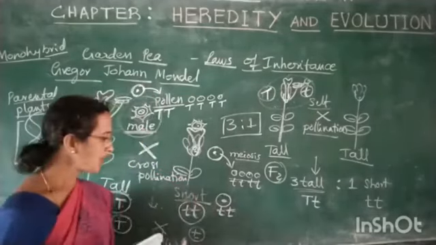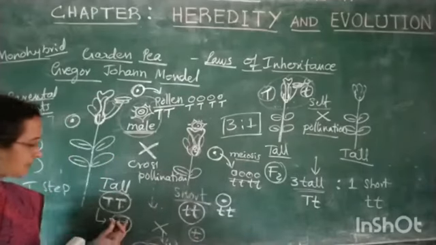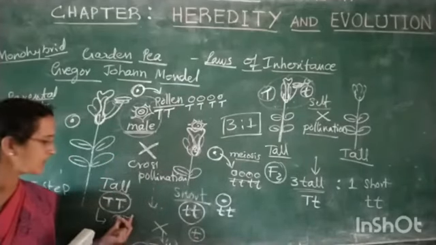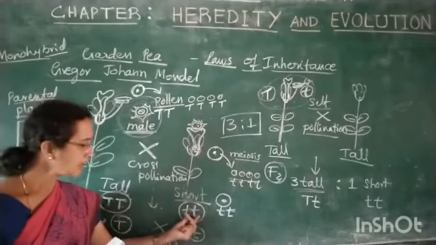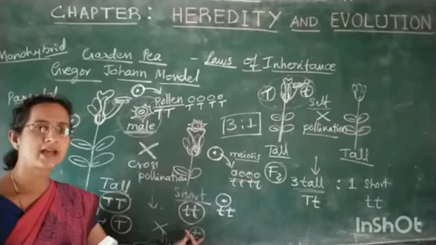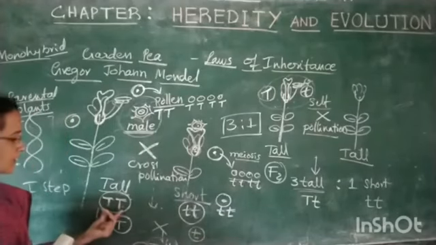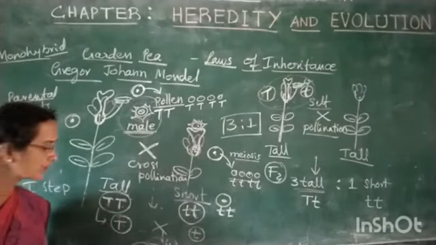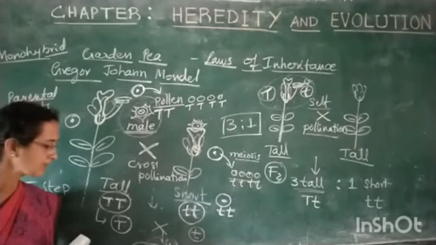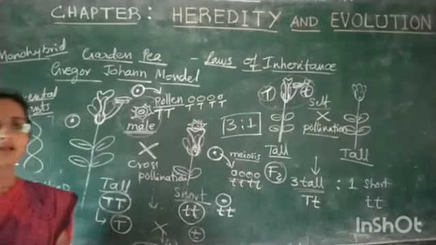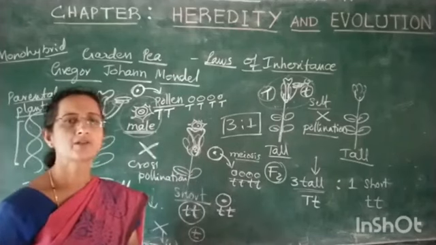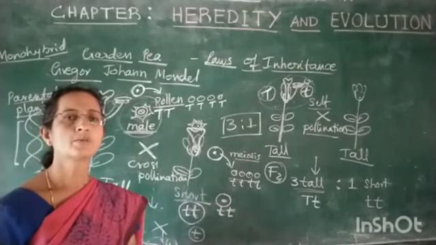This recessive character will not be expressed if it is in a single condition. If it is in the double condition, then only it expresses its character. But with the dominant character, if only one factor is dominant, then it expresses its character in the particular organism. So this was the conclusion obtained by Gregor Johann Mendel in his monohybrid